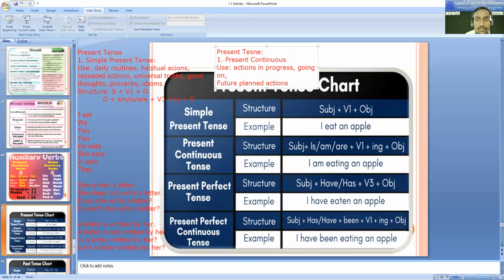Actions which are planned in the future, that is also possible in present continuous. People use these kinds of activities also. I will explain with examples so that you can understand. First of all, we'll talk about how we describe these things.